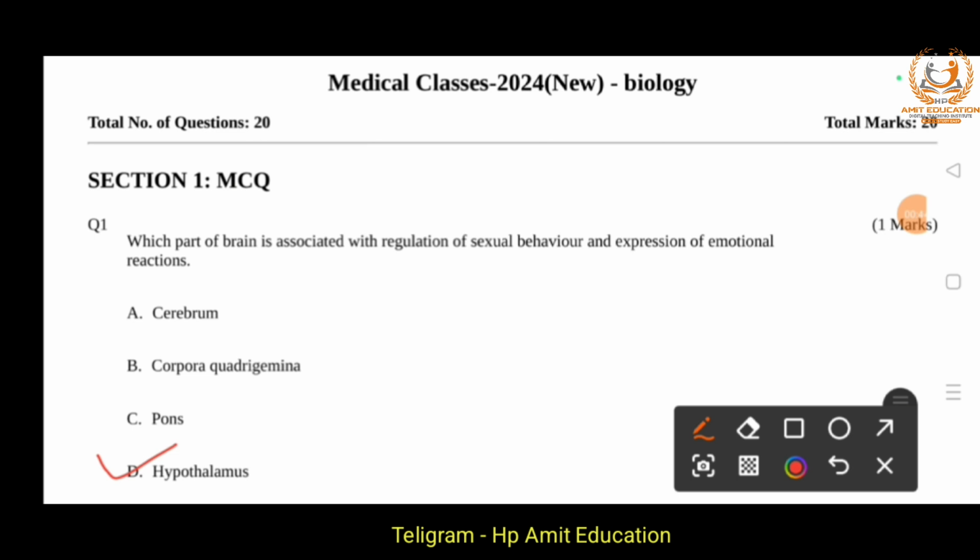Hypothalamus is a very small portion of the brain which is situated at the base of the brain, and it is present near the pituitary gland. It plays an important role in the body, and also helps in regulating sexual behavior as well as expressing and controlling various emotional responses like fear, excitement, etc.